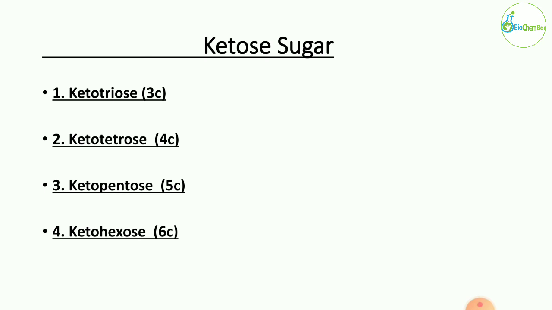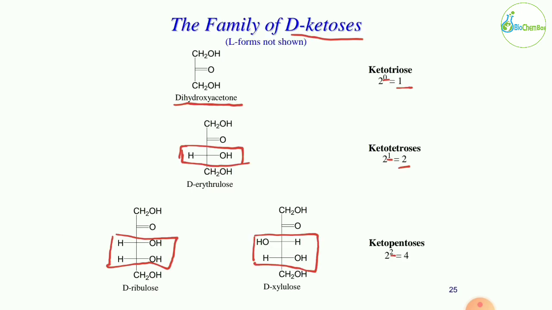In ketotriose, the total number of carbons would be 3. In ketotetrose, the total number of carbons would be 4. In ketopentose, the number of carbons is 5. In ketohexose, the number of carbons is 6. Okay, so first we are going to look at the ketotriose molecule. Here the total number of carbons is 3. For ketose sugar, you have to subtract 3 from the total number of carbons present.